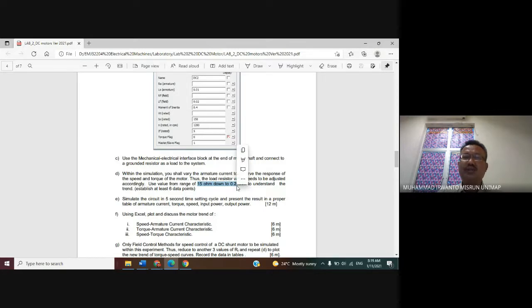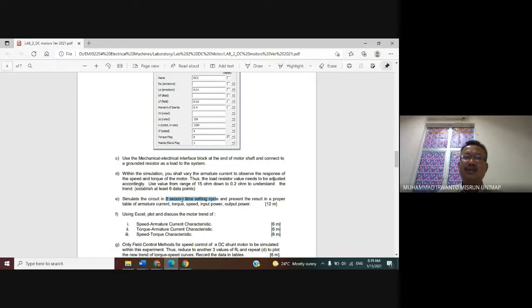The student is required to take at least 6 data points between 15 and 0.2 ohms, and in the simulation control please set a 5-second time, meaning the stop time is 5 seconds.